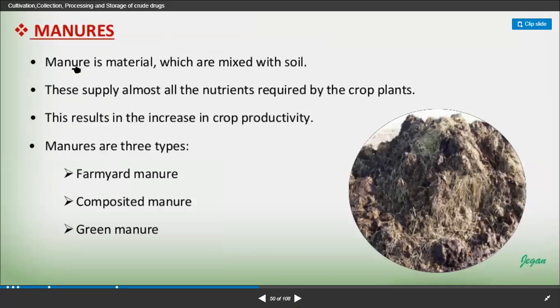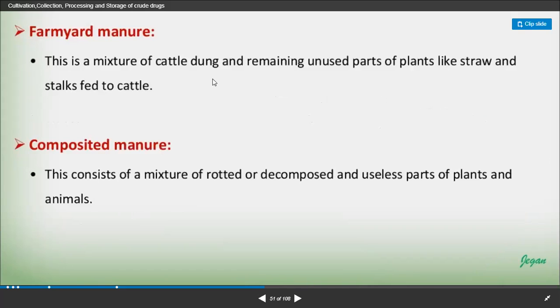Manure is the material which is mixed with soil. These supply almost all the nutrients required by the crop or medicinal plant. This results in the increase of crop productivity, of course. Manures are of three types: farmyard, composted, and green manures, right? Farmyard manure is the mixture of cattle dung and the remaining unused part of the plant, like straw and stalk fed to cattle, like we also do at home.